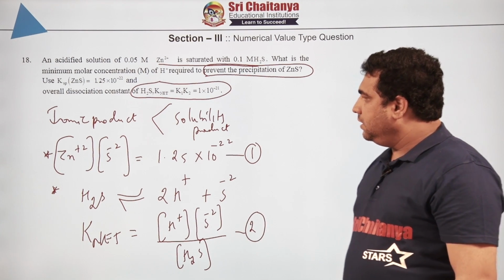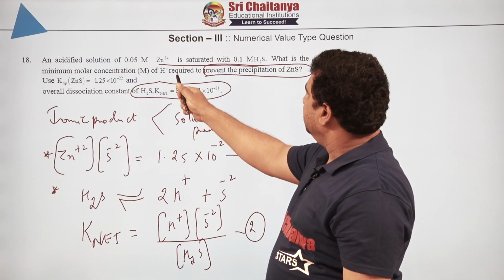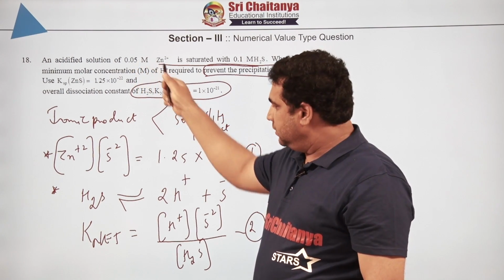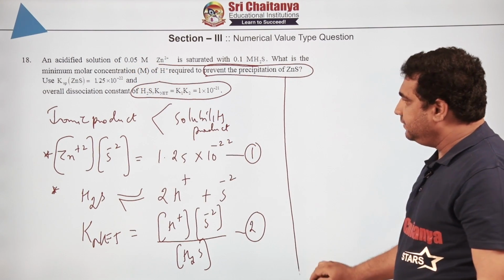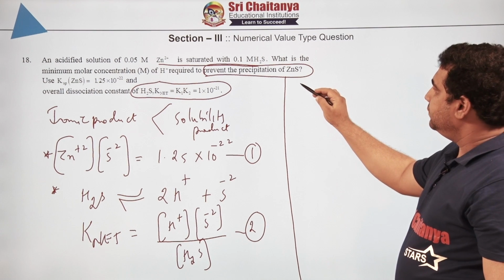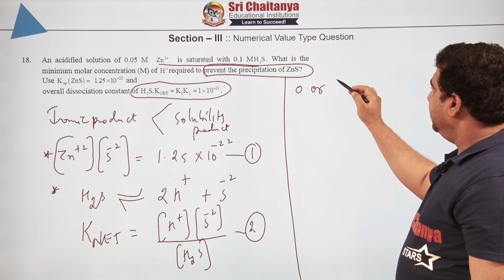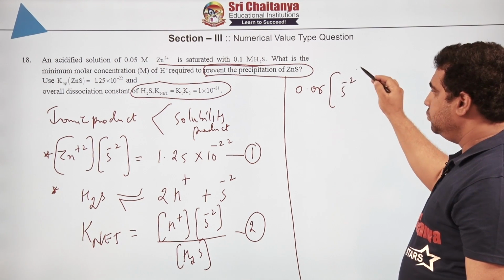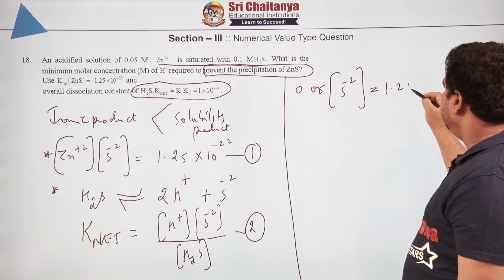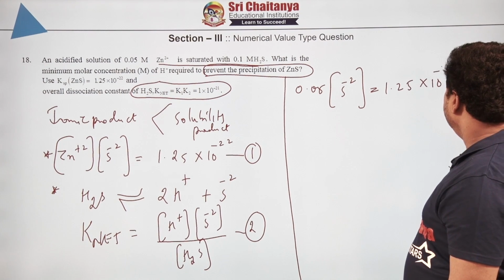Now, already you have the concentration of zinc ion, which is 0.05 molar. So, the next step: concentration of zinc, 0.05, into concentration of S minus 2 is equal to the KSP, 1.25 into 10 to the power of minus 22.